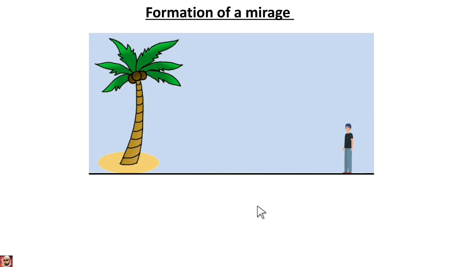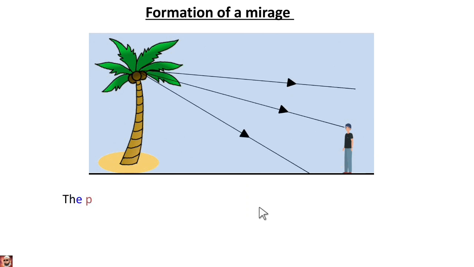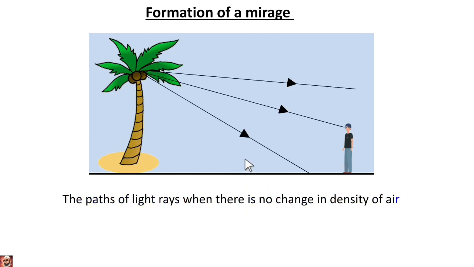Formation of mirage. The path of light rays when there is no change in the density of air. These are the light rays. Here it is traveling in a straight line. This is the path of the light rays. Why? Because there is no change in the density of the air. In the surrounding air, there is no change in the density. So the ray which is coming from this tree is traveling in a straight line path.